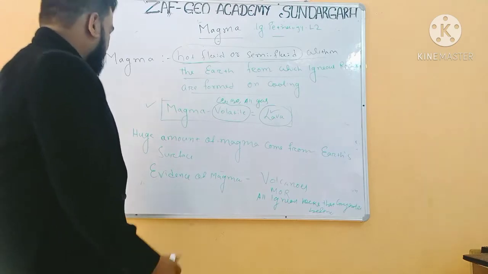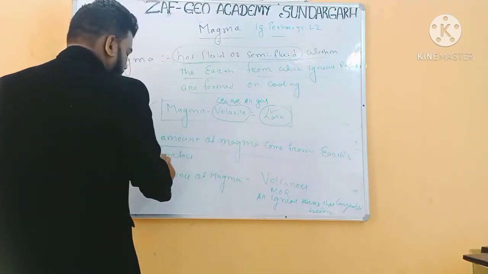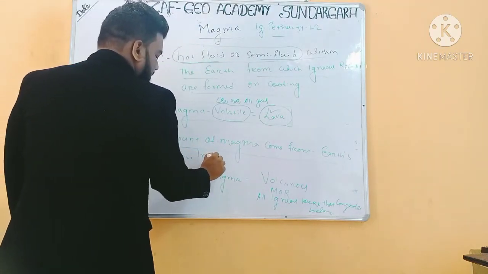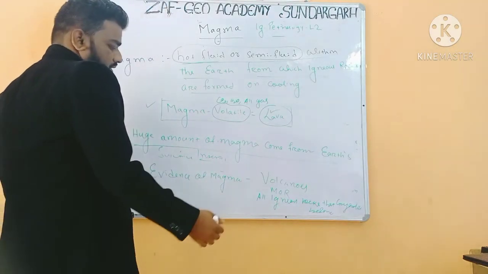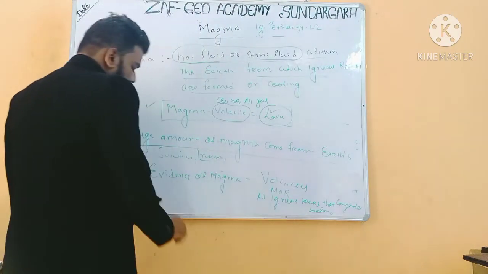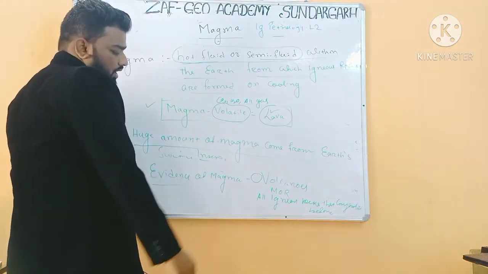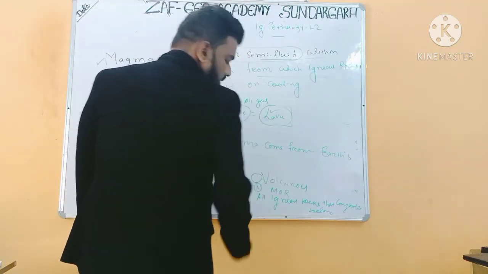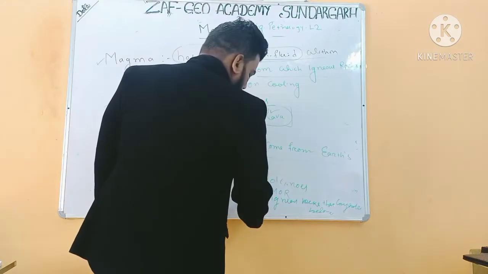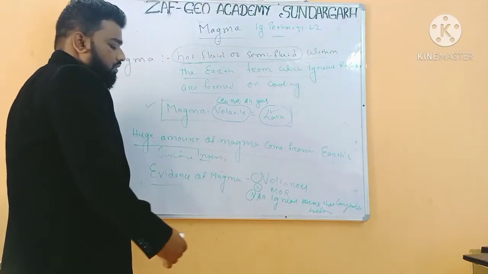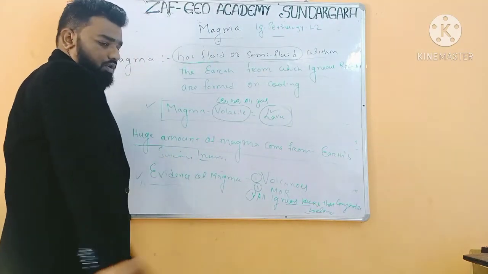Okay, so the third important point is that a huge amount of magma comes from Earth's interior during volcanism or at mid-ocean ridges. Evidence of magma: first, volcanoes. Magma or lava comes out from volcanoes. Second, mid-ocean ridges, that is, divergent plate boundaries, where magma comes out. And third, all igneous rocks that crystallized before are also evidence of magma.